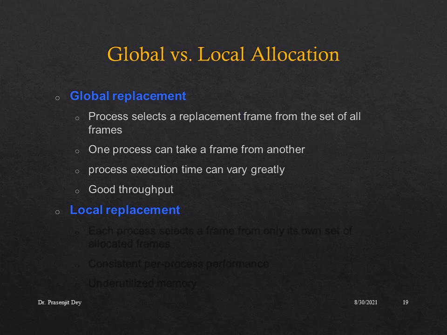Now in case of a multiprocessing system, the frame replacement can be of type global or local. So there is a difference between global replacement and local replacement. In case of global replacement, a process selects a replacement frame from the set of all frames. And in this scenario, one process can take a frame from another process. But the drawback of global replacement is that process execution time can vary greatly. The advantage of global replacement is that it generates good throughput.